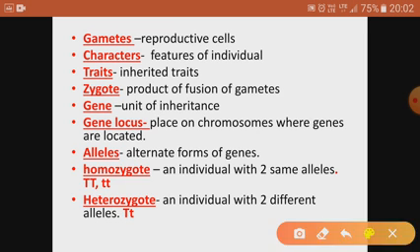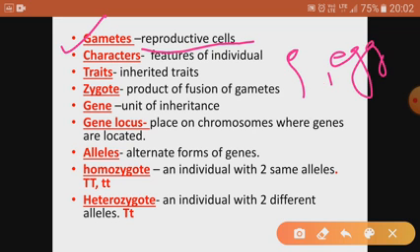Now next concept is about gametes. What are gametes? These are the reproductive cells. Like in the case of human beings, in the reproduction chapter we have read that the male gamete is sperm and the female gamete is egg. So these are the gametes. Gonads produce gametes.